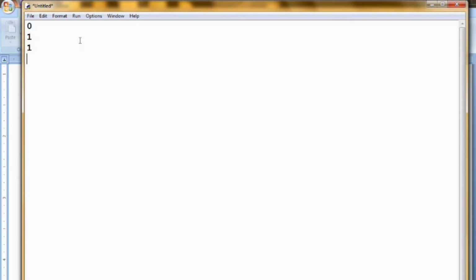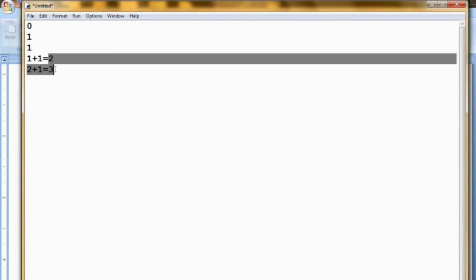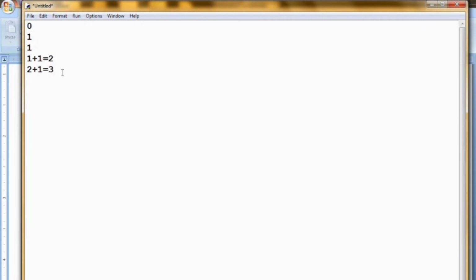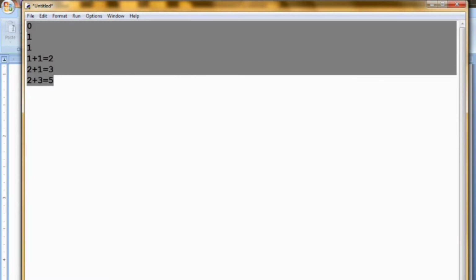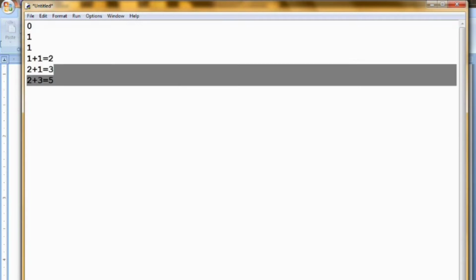So what should be the next output? The next output should be 1 plus 1, that is 2. What should be the next output? 2 plus 1, that is 3. What will be the next output? The sum of the last two outputs, that is 2 plus 3, which is 5. So this is the concept of the Fibonacci series.